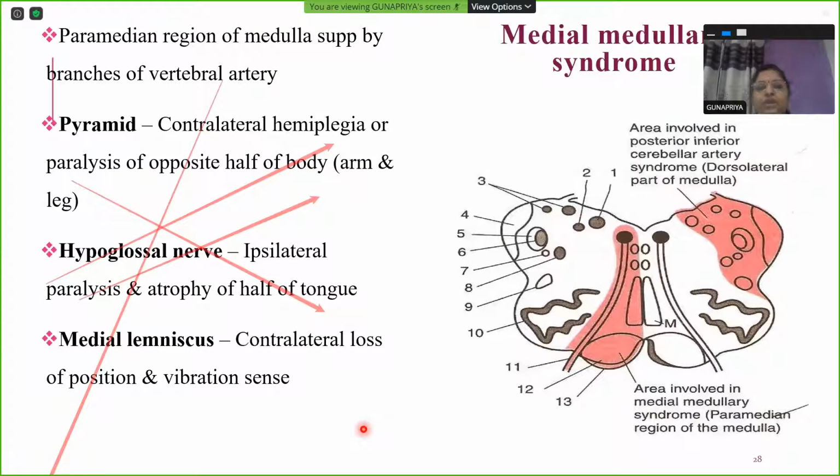So this is about lateral medullary syndrome. Now what about medial medullary syndrome? Medial medullary syndrome is due to a thrombosis or hemorrhage of the paramedian area. So in the paramedian area, what are all the structures present here? Those structures will lose their function, obviously.